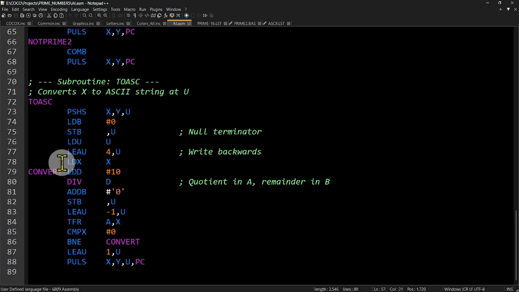Then we do something else. We load X with X. That doesn't work either. Then we're going to load this up with 10, the mod 10. So we're going to divide. Here's that divide instruction, divide D.